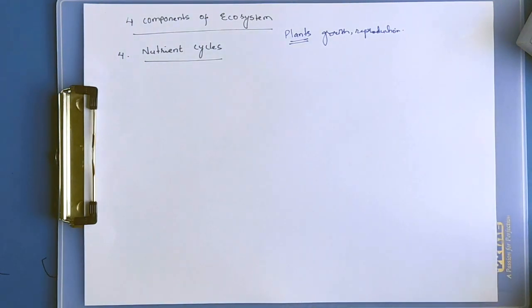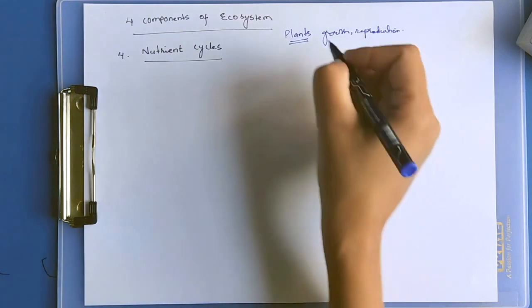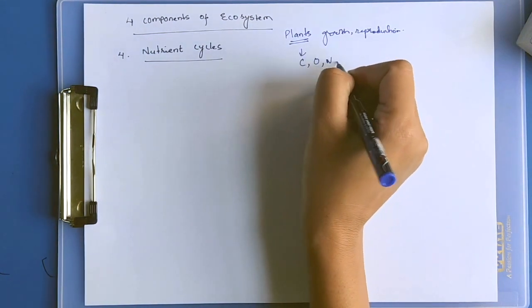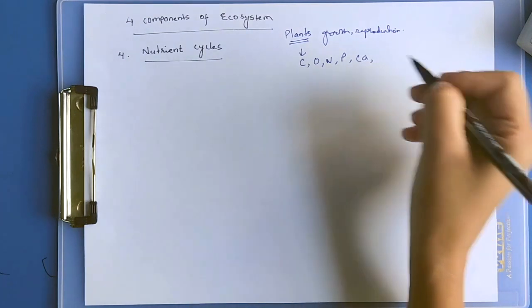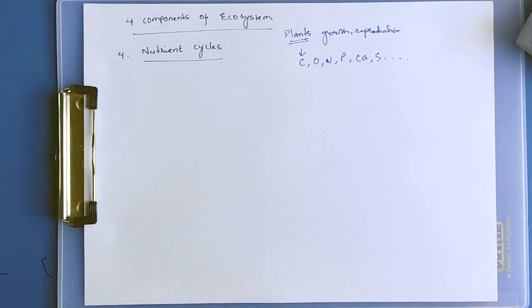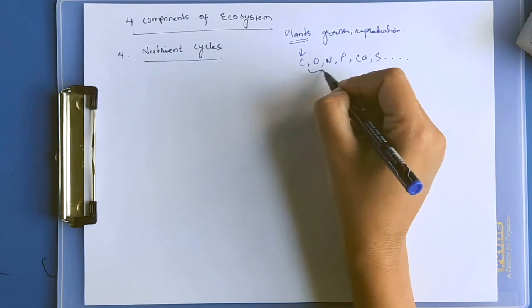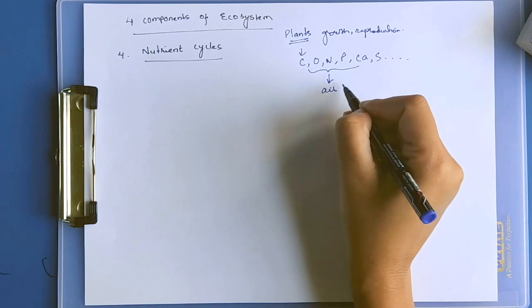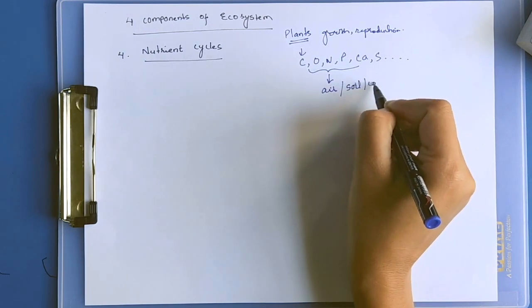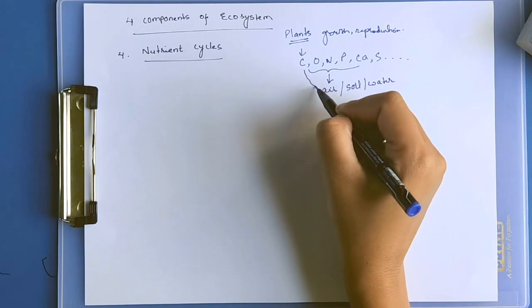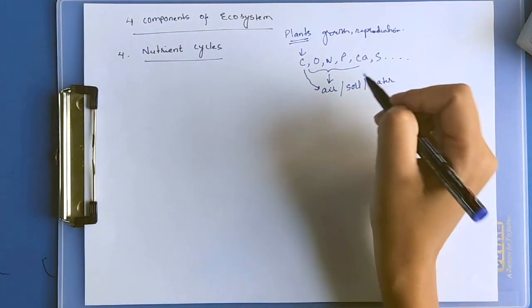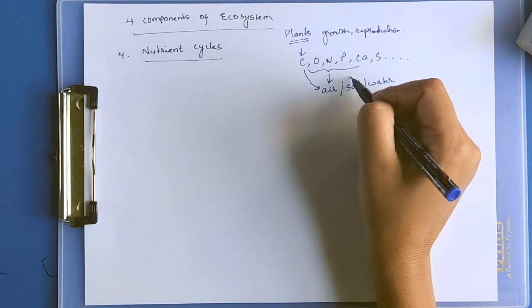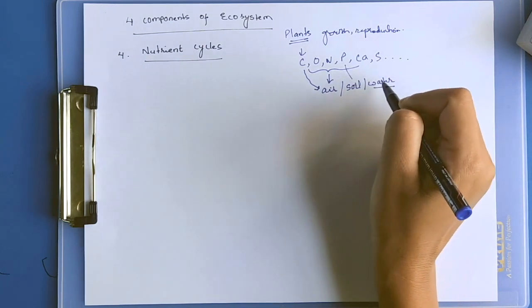Nutrients: carbon, oxygen, nitrogen, phosphorus, calcium, sulfur. There are many nutrients which plants require for their growth, for their reproduction, for various metabolic processes. Nutrients, minerals or elements are found in the air, soil, and water. For example, carbon is from the air. Phosphorus and sulfur are from the soil, and oxygen and hydrogen from water.